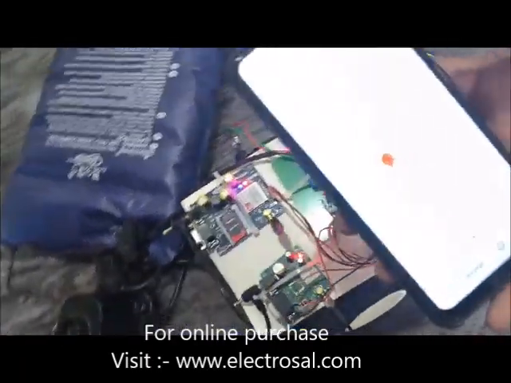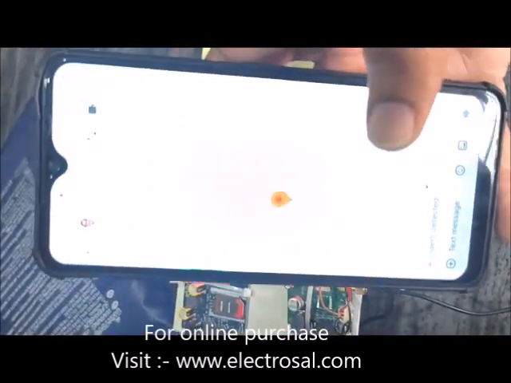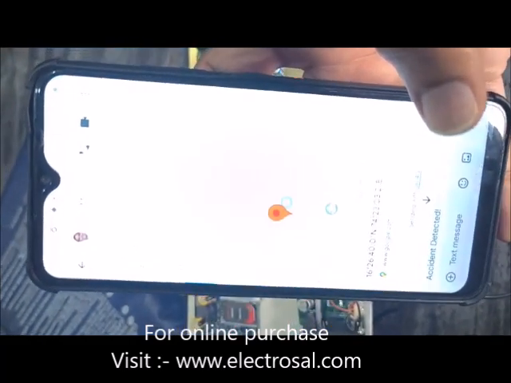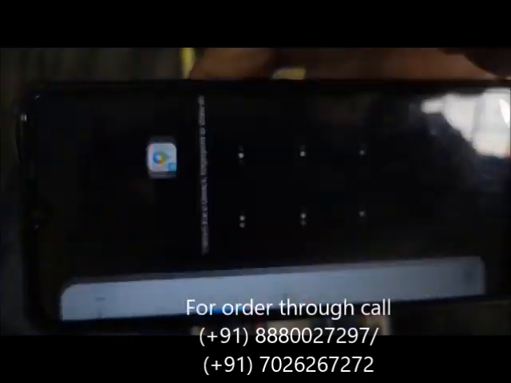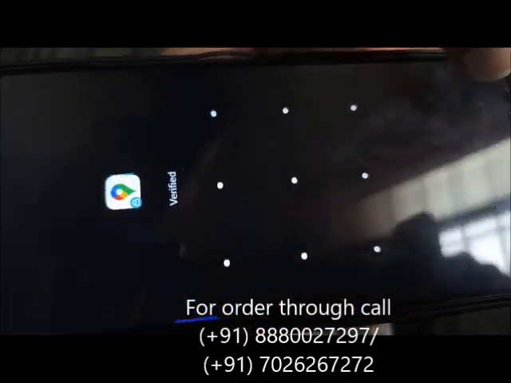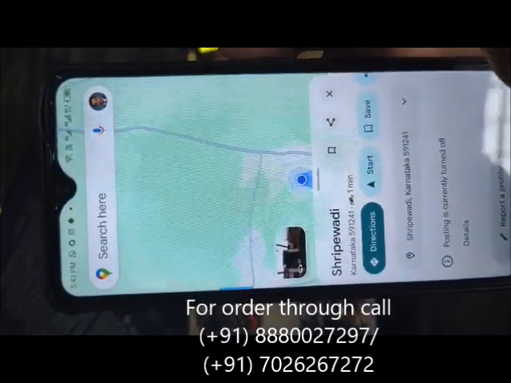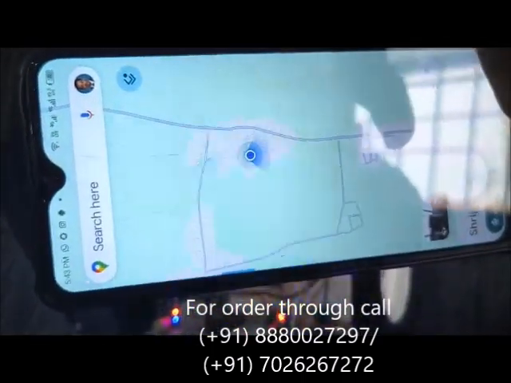You can clearly see the location with the message will come to the predefined mobile number. You can clearly see the location of the accident occurs.